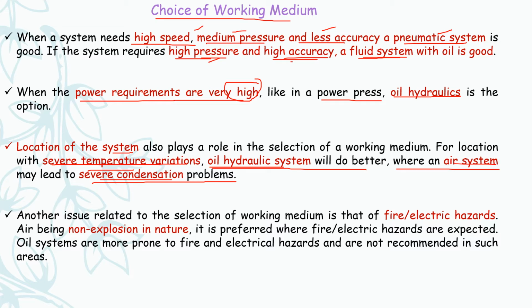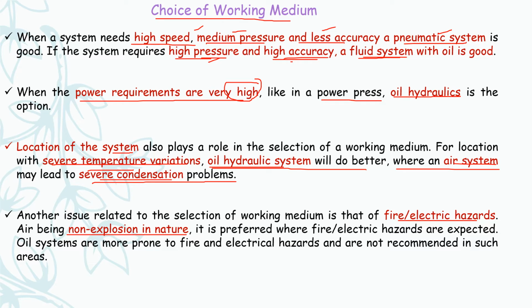Another issue is related to fire or electric hazards. Air being non-explosive in nature, pneumatic systems are preferred where fire and electric hazards are expected.